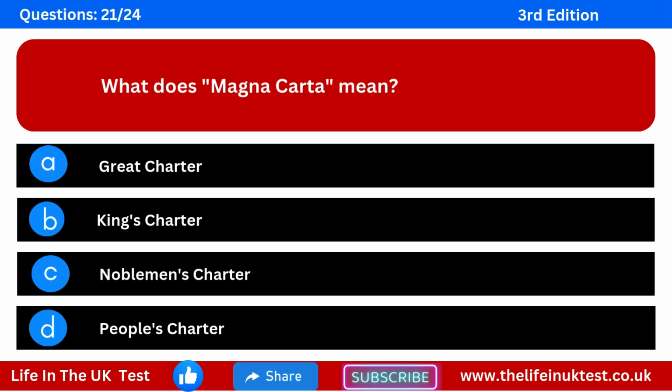Question 21. What does Magna Carta mean? Option A. Great Charter. Option B. King's Charter. Option C. Nobleman's Charter. Option D. People's Charter.